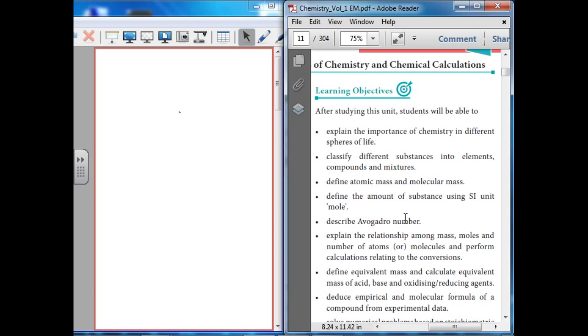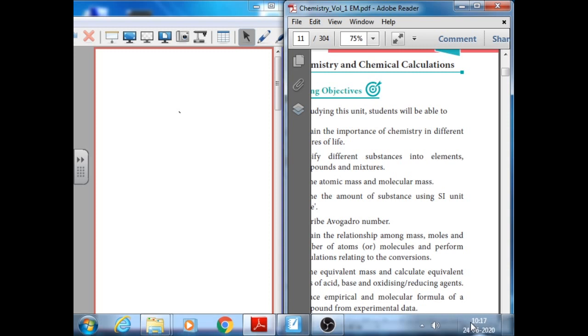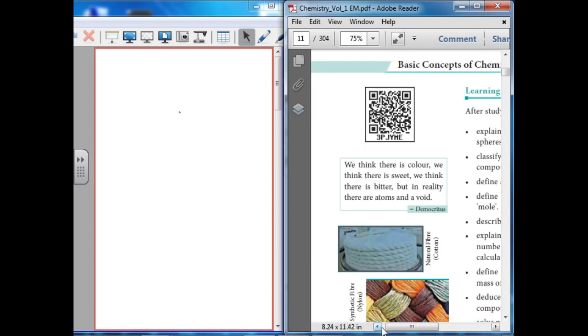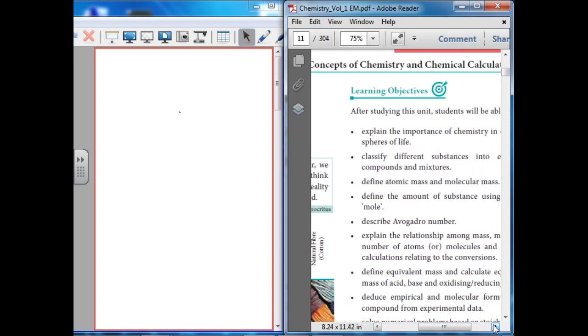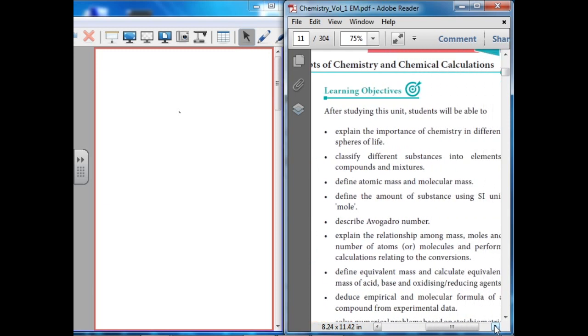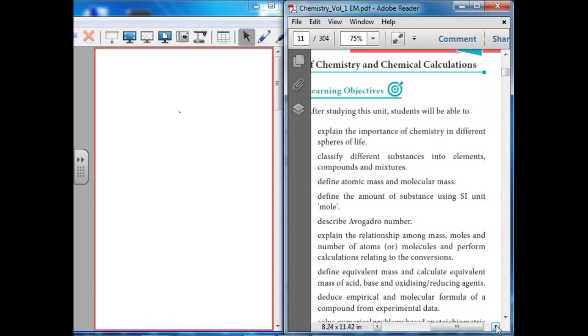You already know that the major branches of chemistry are inorganic, organic, and physical chemistry. In inorganic chemistry, the first lesson is basic concepts of chemistry and calculations. Before we enter the lessons, you should know what content is present inside the lessons. That is called learning objectives.